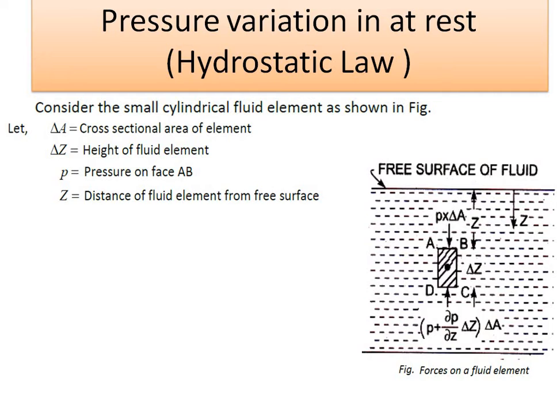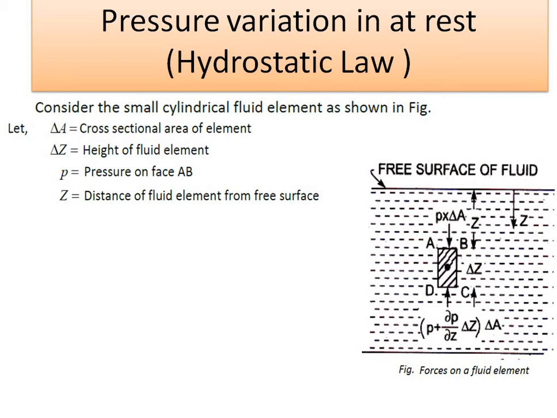Now consider the small cylindrical fluid element as shown in the figure. Let delta A be the cross-sectional area of the element, delta Z be the height of the fluid element, P be the pressure on face AB, and Z be the distance of the fluid element from the top.